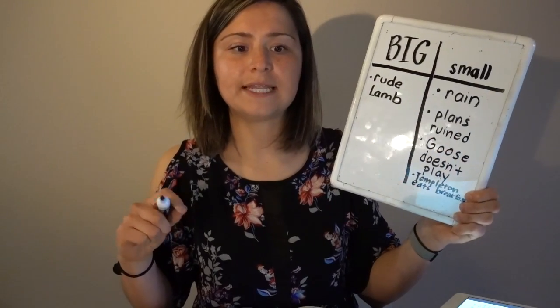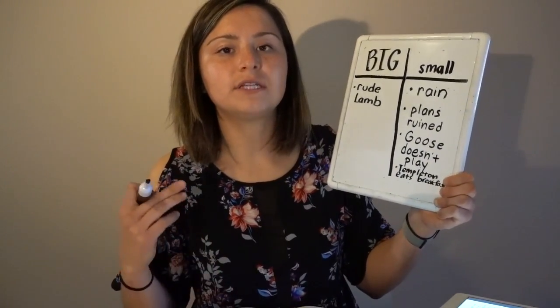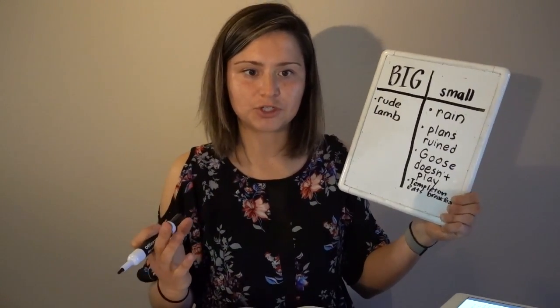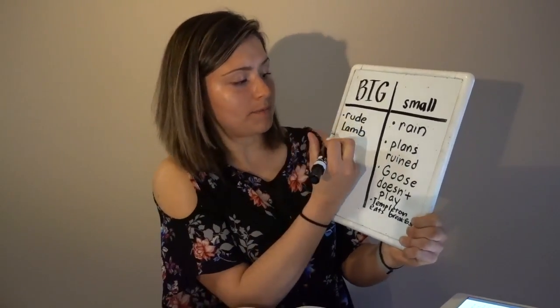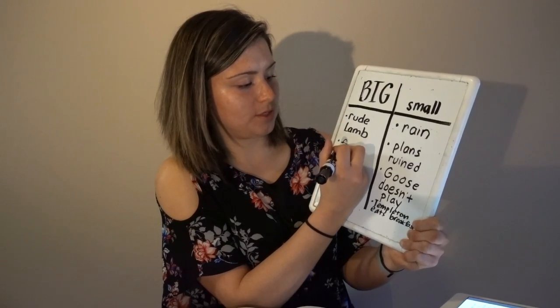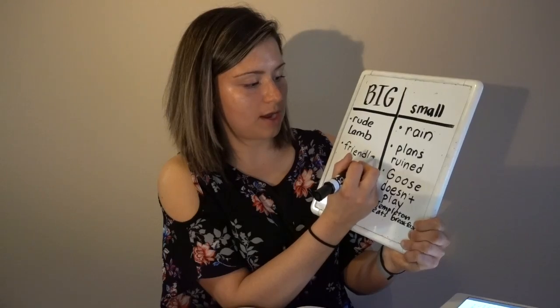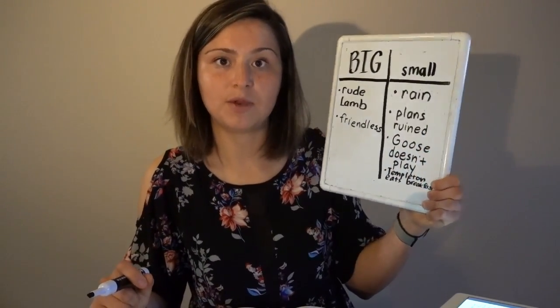All right, and then the last thing I want to go over is this feeling of loneliness that Wilbur has, and that's the name of our chapter. So I would say that feeling lonely or being friendless, because remember, his plans got ruined, his friend Fern could not come visit. Right now he's feeling friendless, and friendless is a big worry.